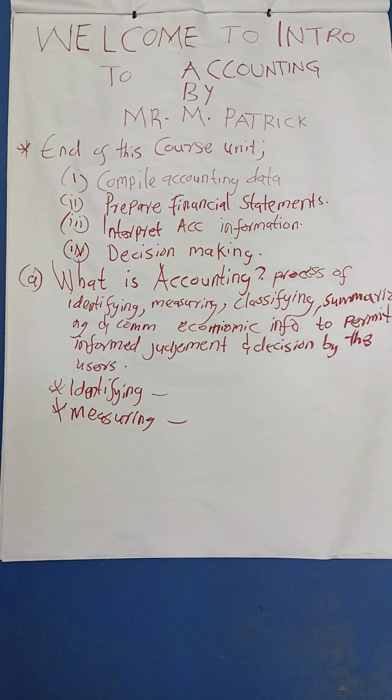Then communicating this information. We will be communicating this information to various users, which you are going to look into, to be able to know who these users of accounting information are. So after we have identified, measured, and classified in their various books of accounts, we will communicate it to the users of this information, and they will use the information to make decisions. Good. So that is just a brief description of that definition.